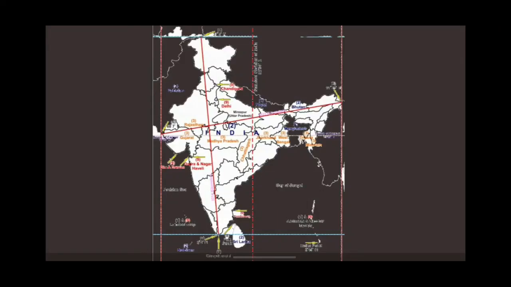The Tropic of Cancer, 23 degree and 30 minutes north, passes through 8 states, that is Gujarat, Rajasthan, Madhya Pradesh, Chhattisgarh, Jharkhand, Tripura, West Bengal and Mizoram, whereas the longitude 82.5 east passes through 5 states: eastern part of Uttar Pradesh, Madhya Pradesh, Chhattisgarh, Odisha and lastly Telangana. So the 82 and a half degree east longitude passes through 5 states, whereas the Tropic of Cancer passes through 8 states in India.